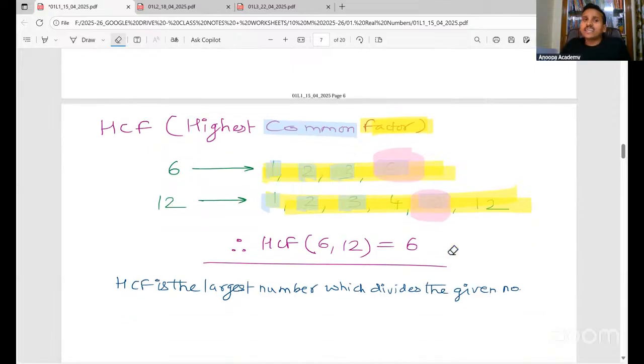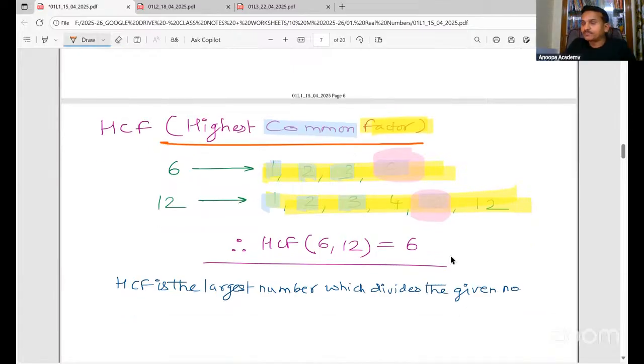Next, what is HCF? What is the highest common factor? This technique we use only for understanding purposes. We are not going to use this technique to do the question in the exam. If you do this technique, you'll get 0. This technique which we learned in the class is only for understanding purposes.